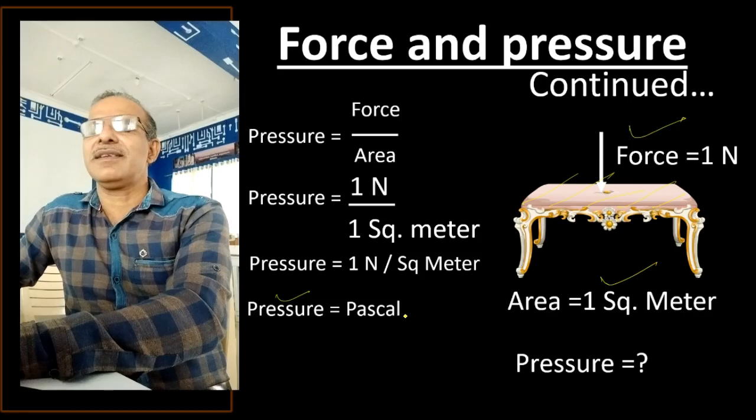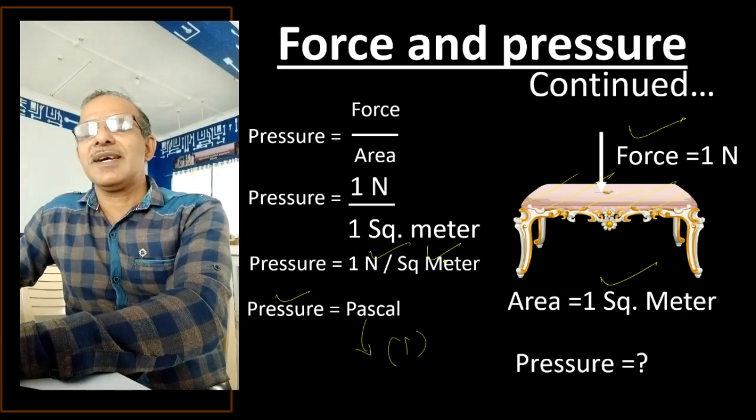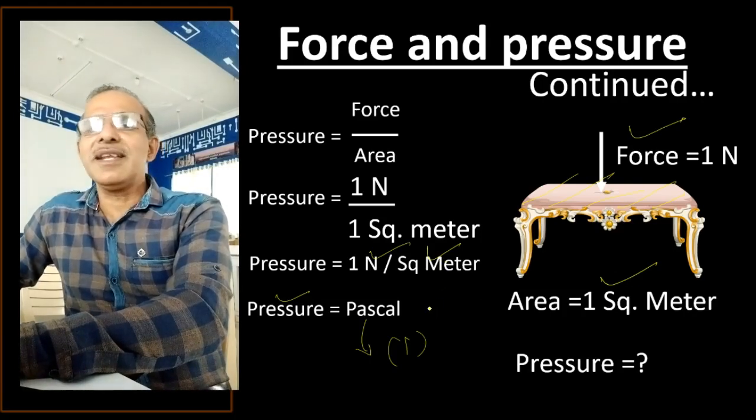1 Newton per square meter is 1 Pascal only. Now, look at another illustration.